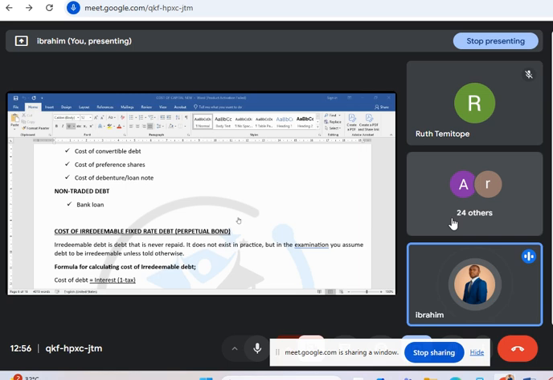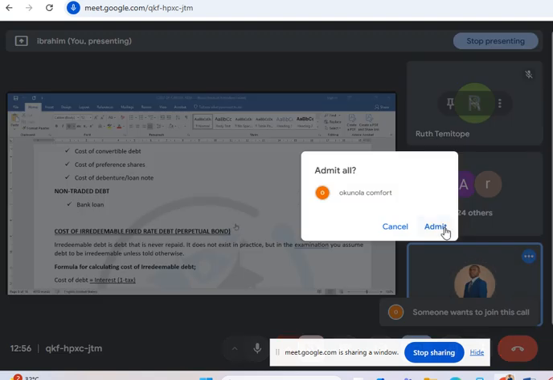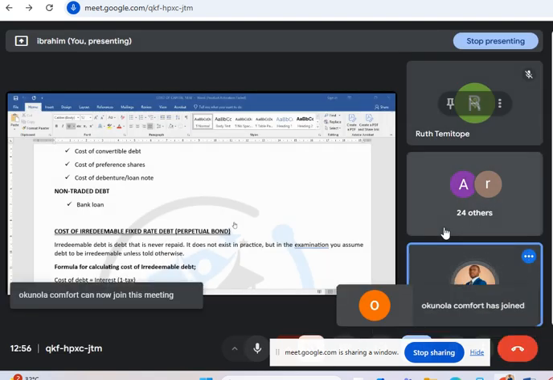You will continue to pay the interest, and it does not have a date of maturity, class. That is an irredeemable debt.